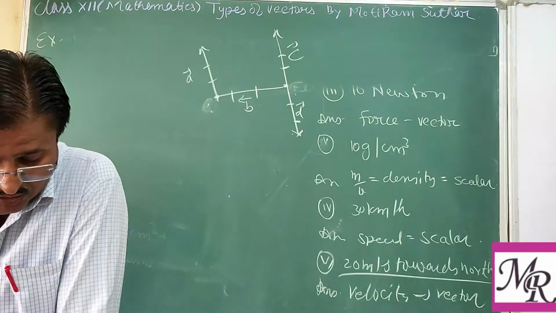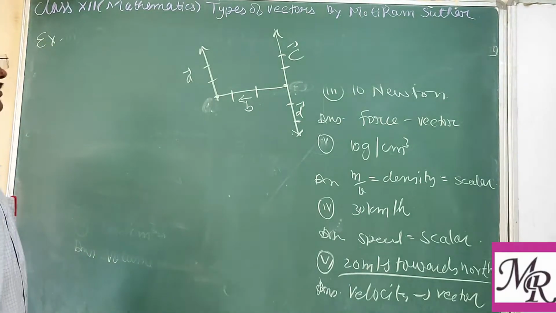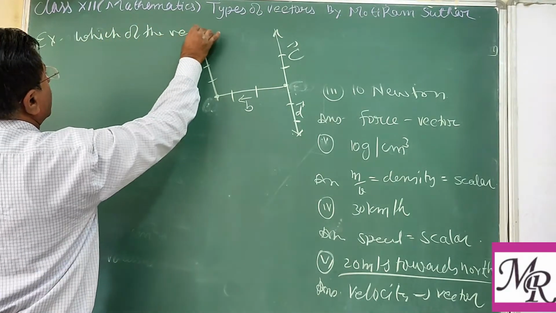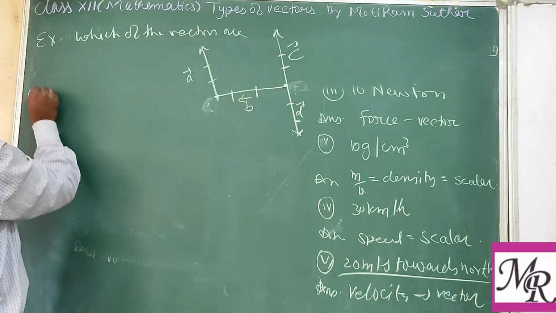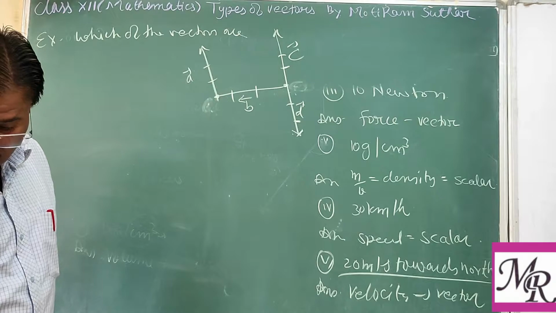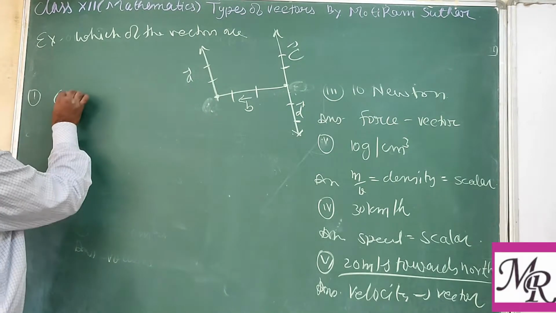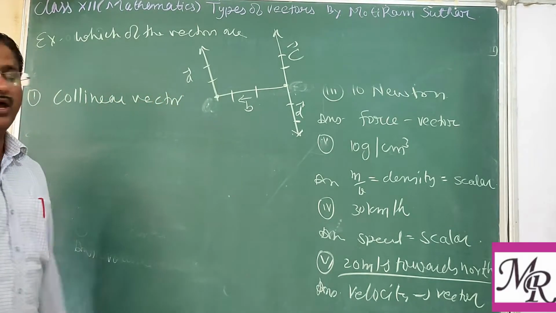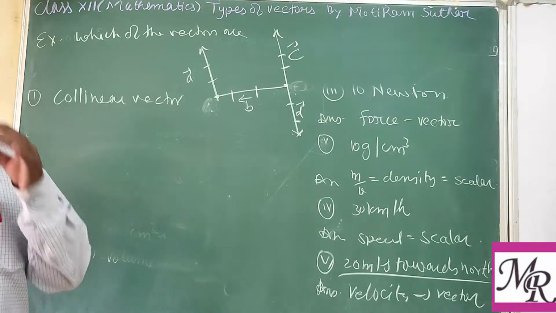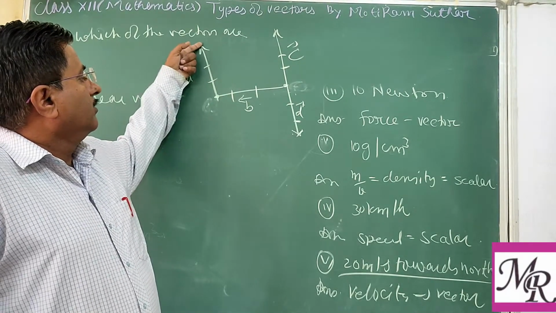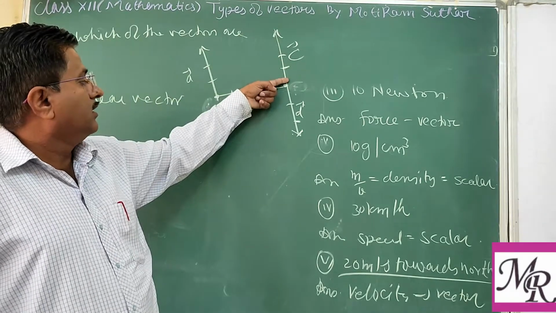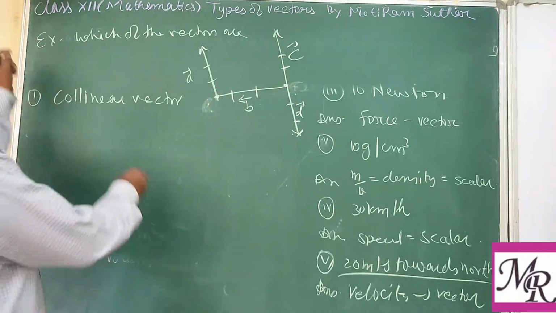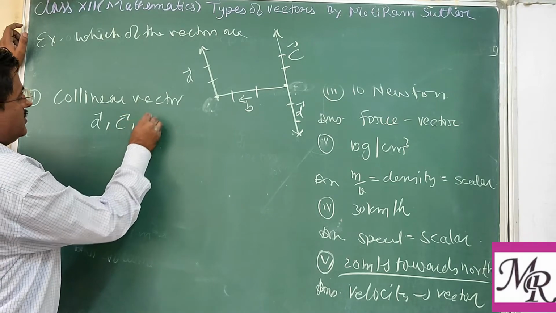Clear? Now the problem asks which of the vectors are collinear. We have already defined the definition. According to the definition, collinear vectors are the vectors which are parallel to the same line. You may see that vector A is parallel to vector C and also parallel to vector D. That's why the collinear vectors are A, C and D.